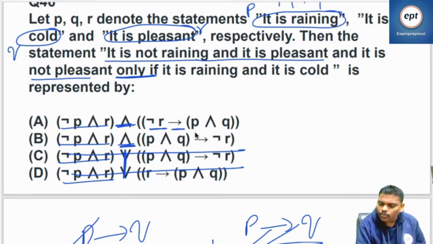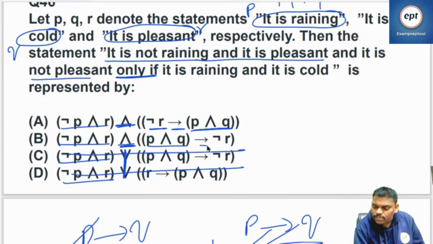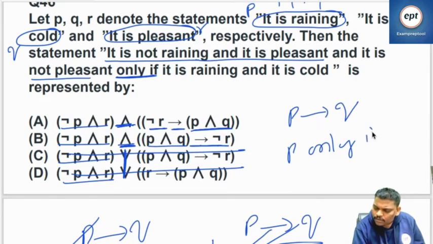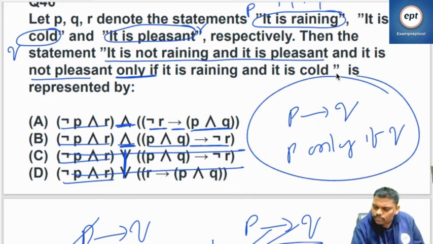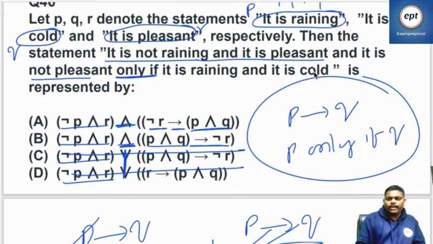It is raining and cold. So he did the reverse. This is the only mistake you can make. Remember, P implies Q means P only if Q. This is the only game he played. And it is not pleasant means negation R. Only if means implies. It is raining and it is cold.